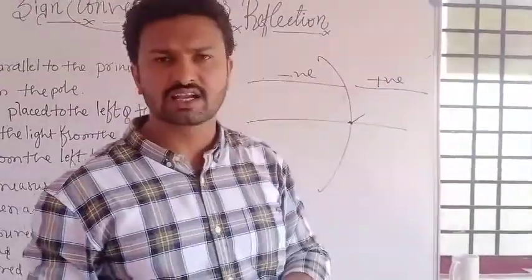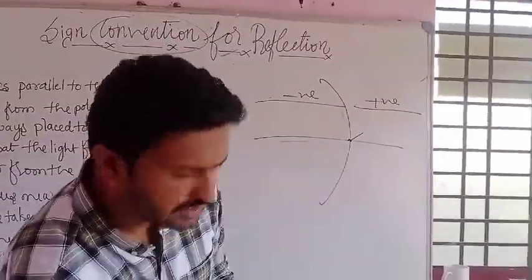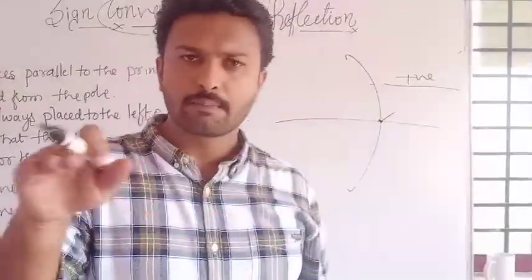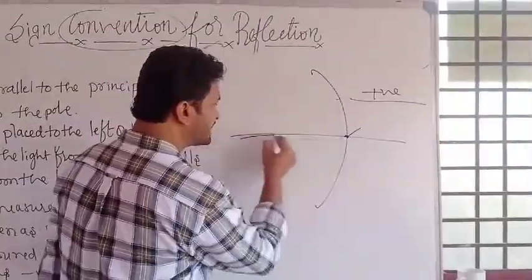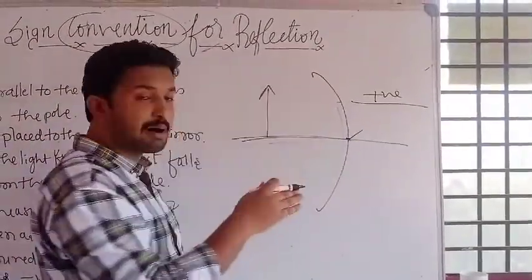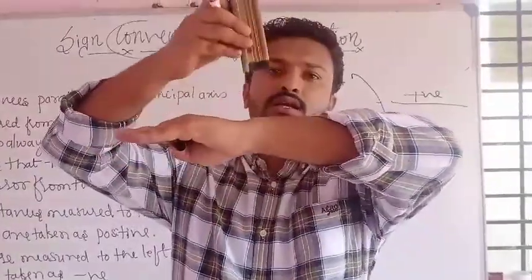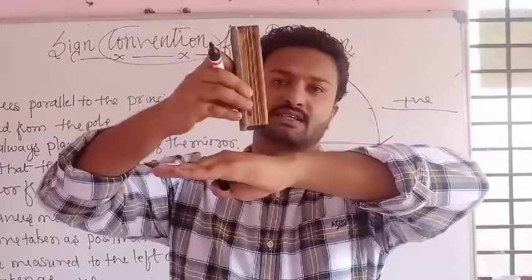Distances measured from the pole itself to the right are considered as positive. And one more here, the height of the object. When your height is perpendicular to the principal axis and above the principal axis, here is your height now, which is perpendicular to the principal axis and above the principal axis.